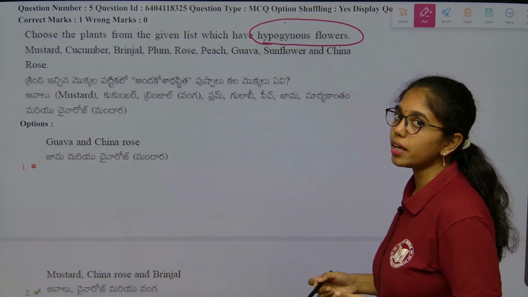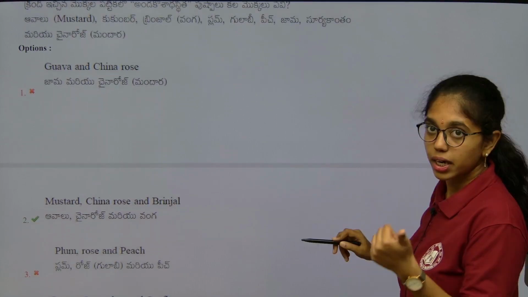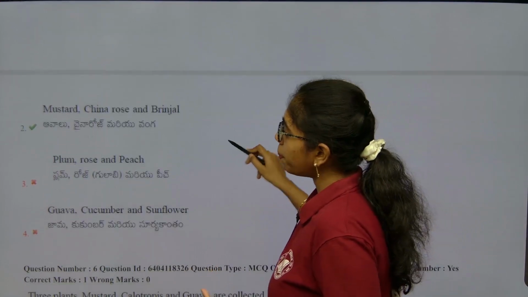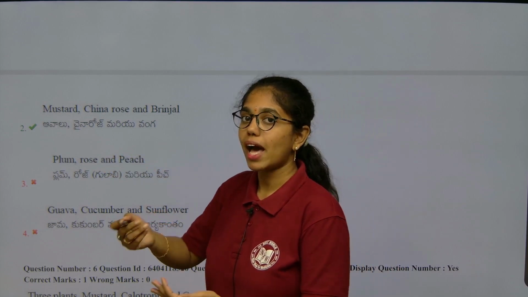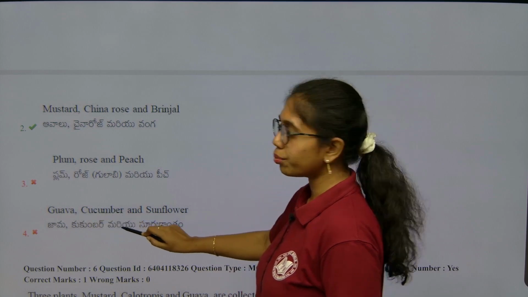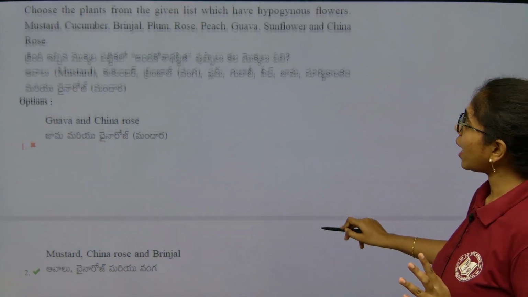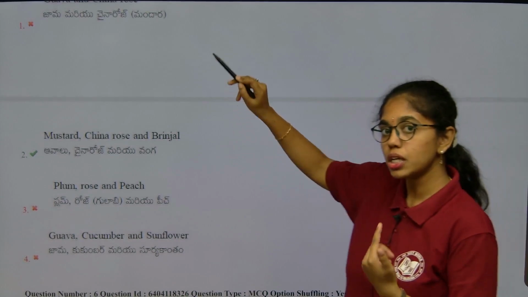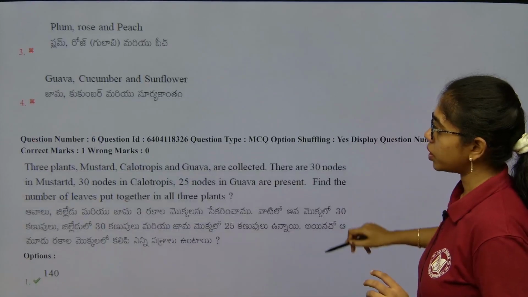Hypogynous has a superior ovary. What are the best examples for hypogynous flower? Mustard, China rose and brinjal. For perigynous flower it is plum, rose and peach. For epigynous flower which has inferior ovary, examples are guava, cucumber and sunflower. Fine. So, for hypogynous flower we have to go with the option mustard, China rose and brinjal. Fine. Next question.